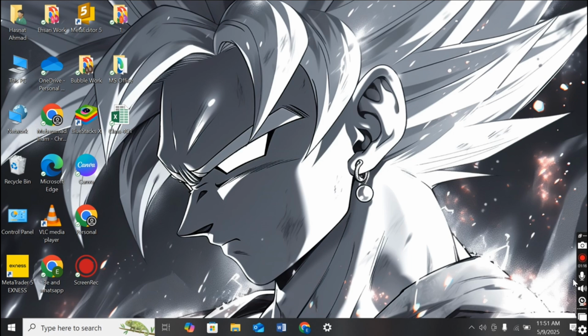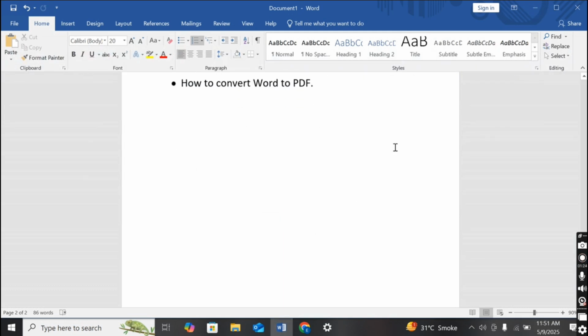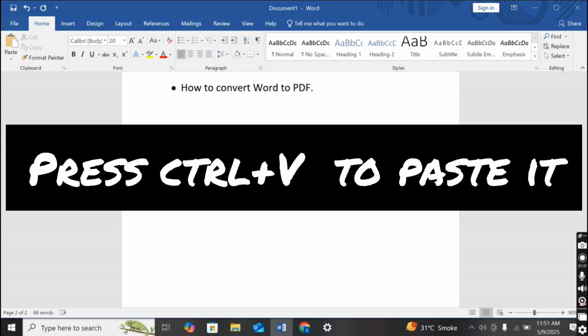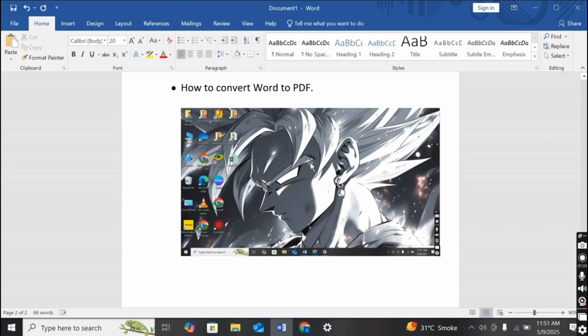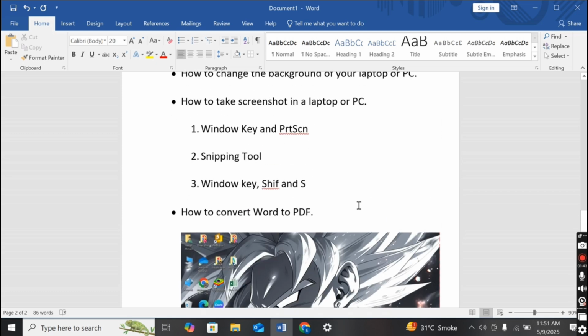It is saved on your clipboard. So if I show you the screenshot, we can also paste it here. For example, with the help of Control V, look here, this is the screenshot that I took earlier. Okay, this is your entire screenshot with the help of the Windows key and print screen.